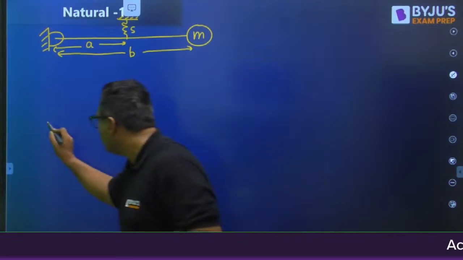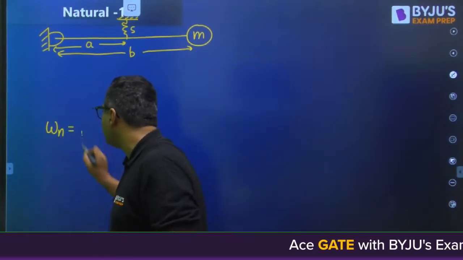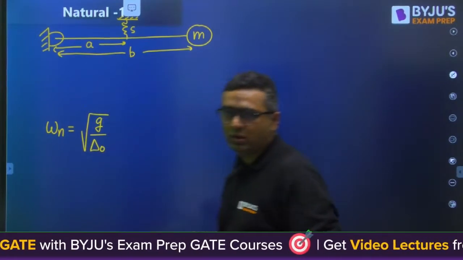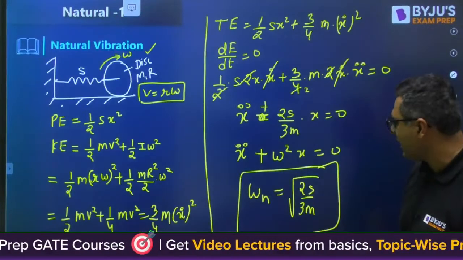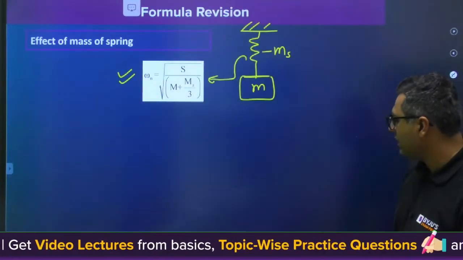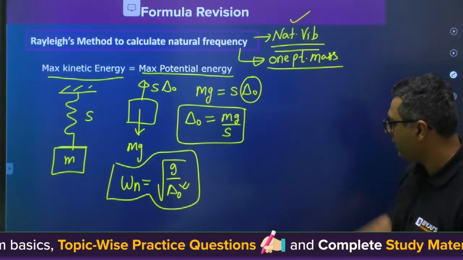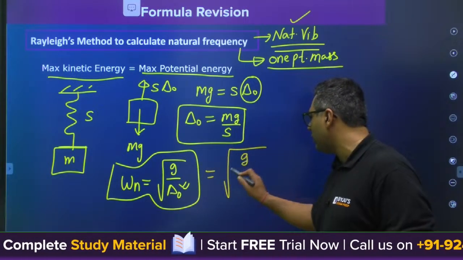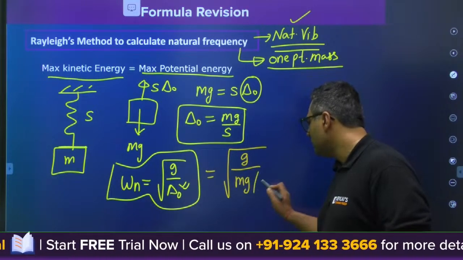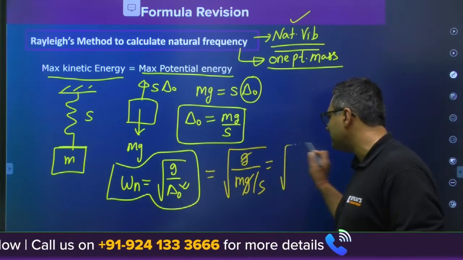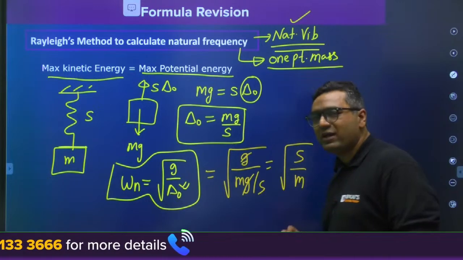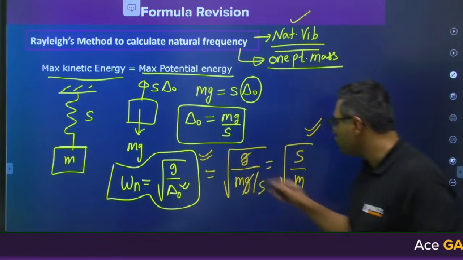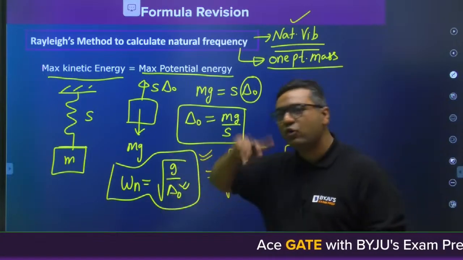So I need, actually, omega n is given as square root of g by delta naught. When we have g by delta naught, like if you see where I have done it, we have done it here. So when you are putting this delta naught, what are you getting? You are getting mg by S. So g will get cancelled out and you are getting the same answer, root of S by m. If you are getting the same answer, it means I can use it for all the cases. I have shown this for spring mass, but I can use this for all the cases.